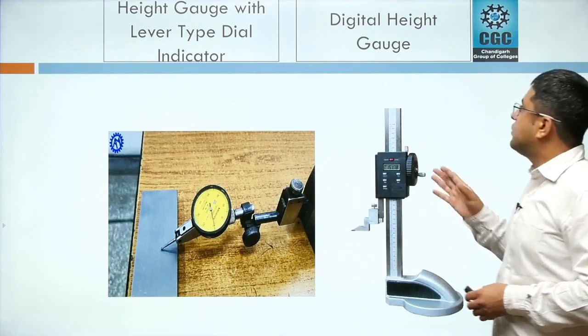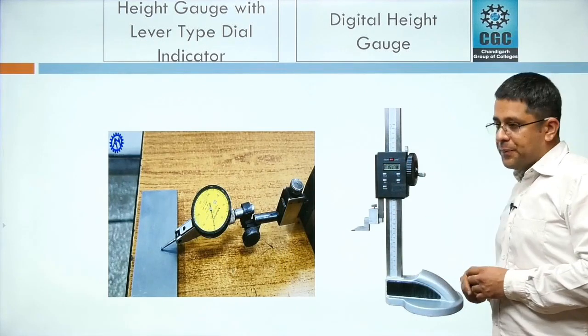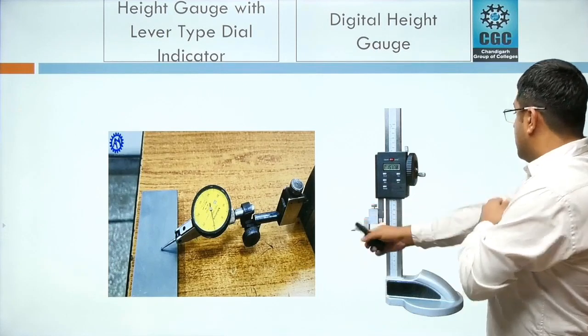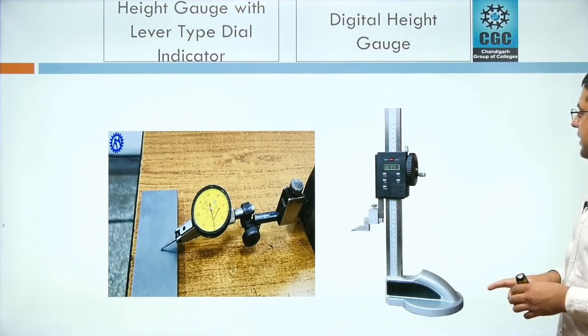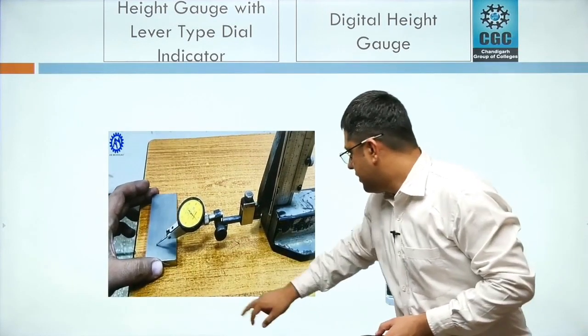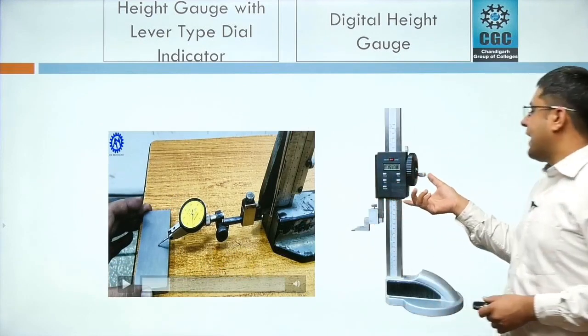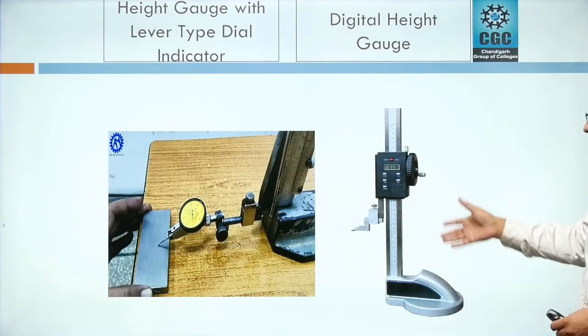There is a third version of a height gauge also. This is digital height gauge. So as you can see from this figure, there is a LCD display here, there is a on off button here. So it is very common, similar to digital vernier caliper. So this is very easy to use.